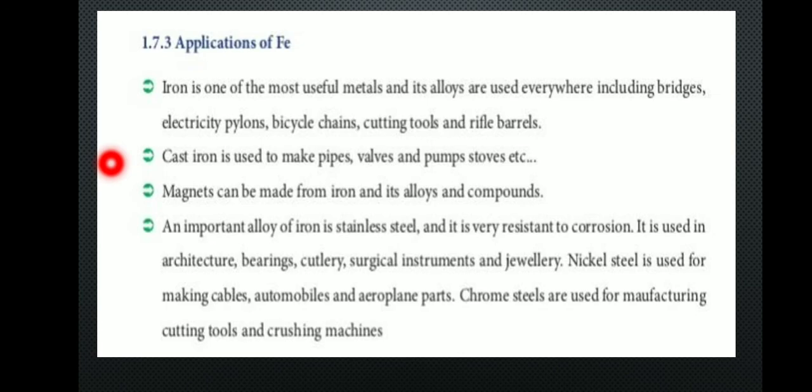An important alloy of iron is stainless steel. It is very resistant to corrosion. It is used in architecture, bearings, cutlery, surgical instruments and jewelry. Nickel steel is used for making cables, automobiles, and aeroplane parts. Chrome steels are used for manufacturing cutting tools and crushing machines.